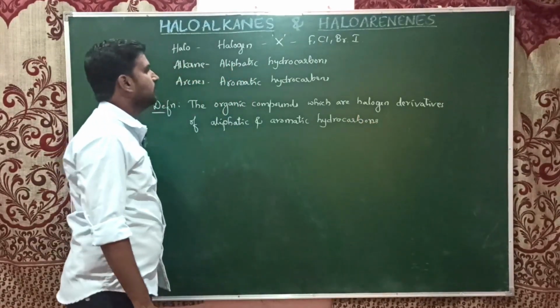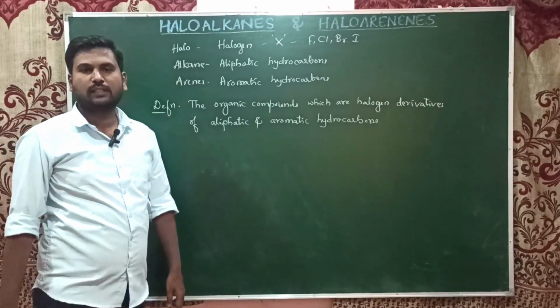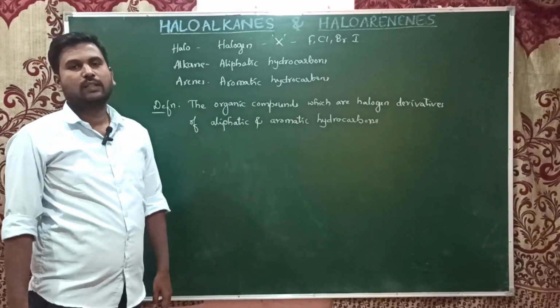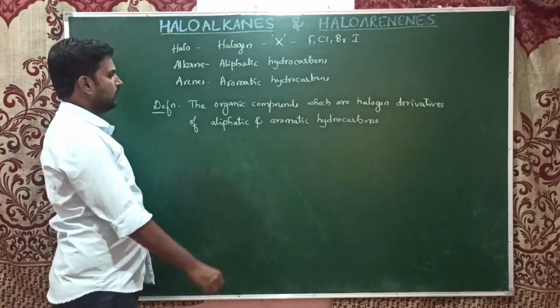This is one of the definitions of haloalkanes and haloarenes. In general, we can also write another definition.